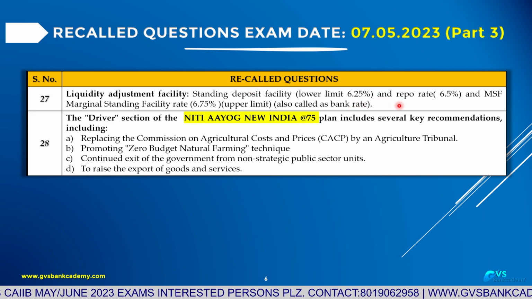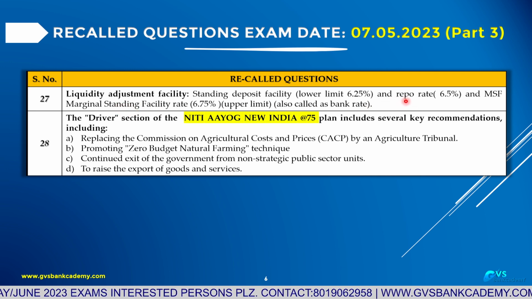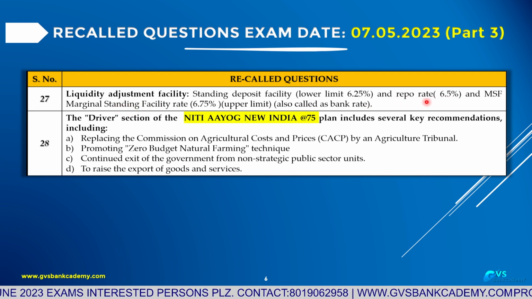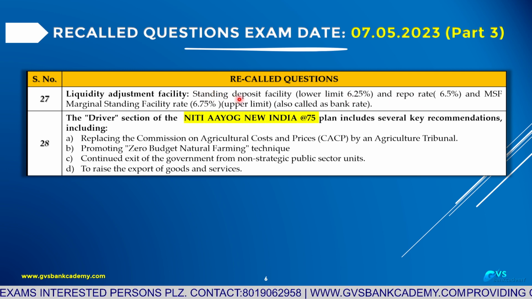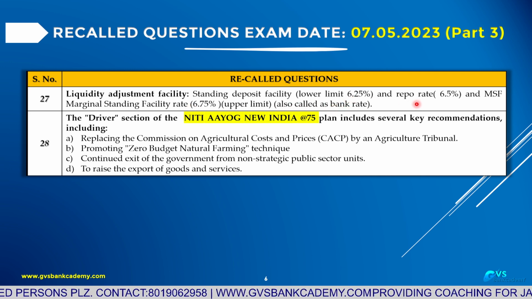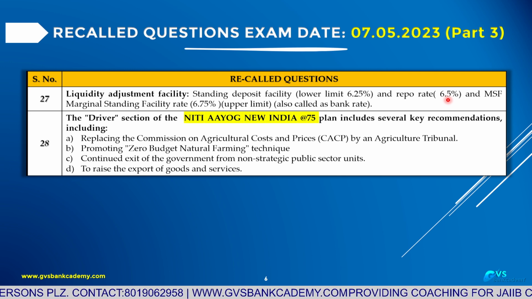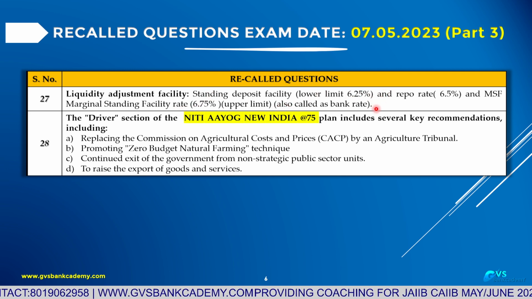So the RBI is operating their LAF with a narrow rate corridor: 6.5 is the repo, minus 0.25 for the standing deposit facility, plus 0.25 for the marginal standing facility. The upper limit is 6.75, the lower limit is 6.25, and repo is 6.5. This is called the narrow rate corridor. In between, the Reserve Bank of India operates. These are present rates. These rates may change in future also. As of today,